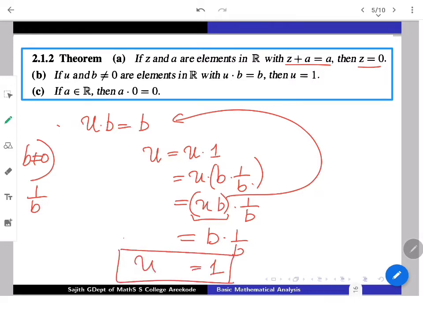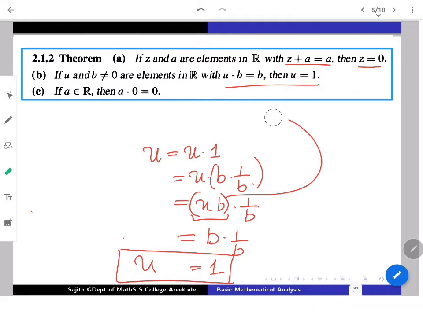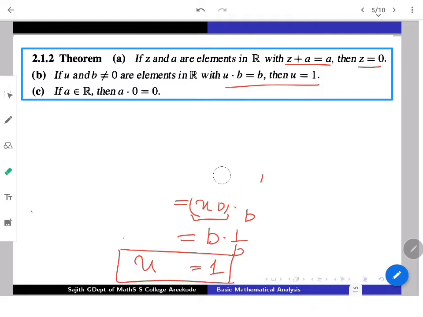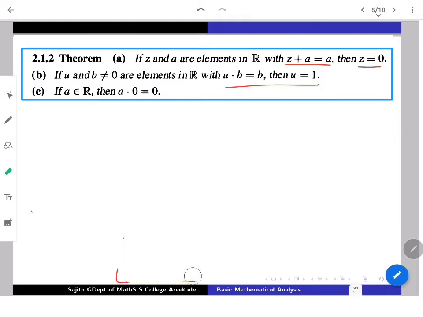The very same strategy you can use. These are just analogous things to what you have done, but these results are really fascinating. You will get the proofs in such a nice fashion. Finally, any real number multiplied with 0 definitely has to give 0. We are in need of a proof. So how to do that? A into 0 always gives you 0.